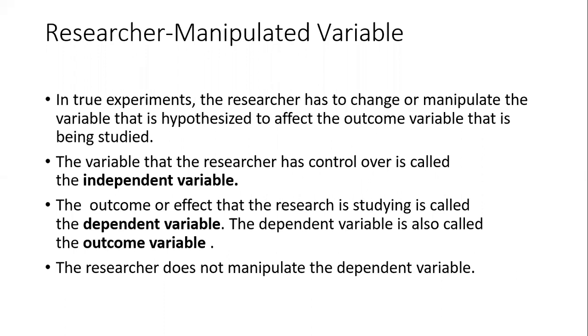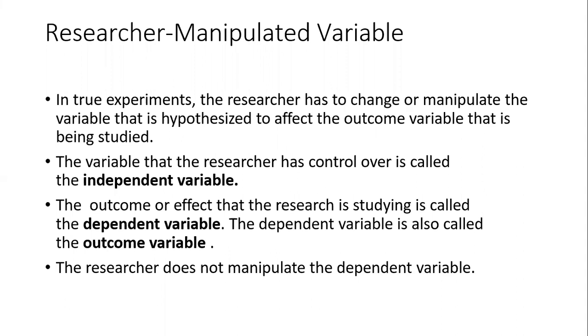So the variable that the researcher has control over is called the independent variable, because we can change it or manipulate it. The outcome or effect that the research is studying is called the dependent variable. Because of the independent variable, whatever outcome comes will become the dependent variable. So the dependent variable is also called the outcome variable.